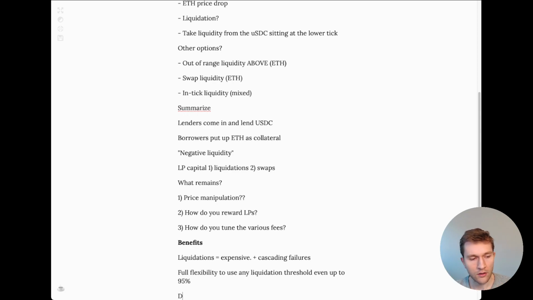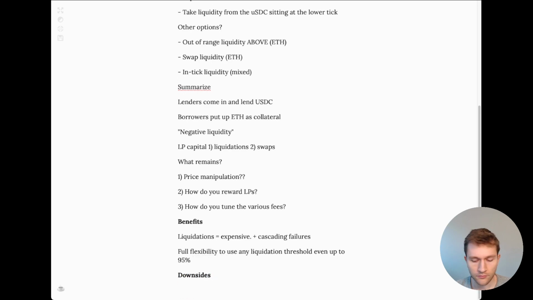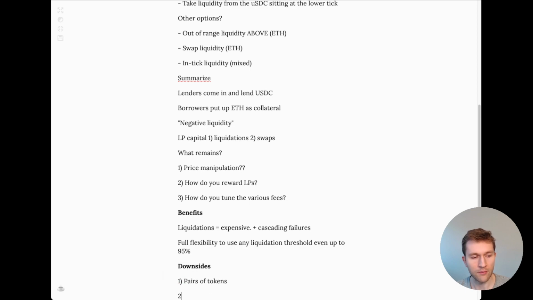Okay, what are the downsides? There definitely are some, and the three main downsides are, one, these pools really only work for pairs of tokens. By definition, this is a two-asset type thing. And lending traditionally benefits you from having all your lending positions in one place, because that reduces your chance of being liquidated across any one of them. So there's not that efficiency here. You end up with pairs of tokens and your lending positions end up being fragmented.